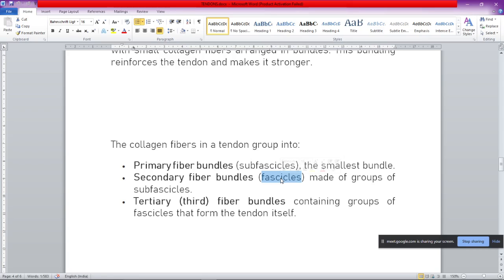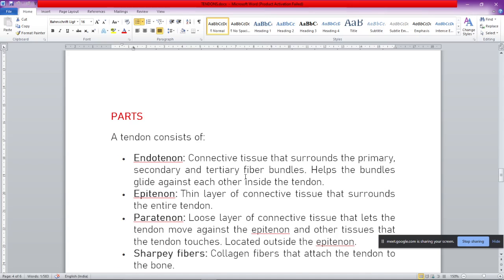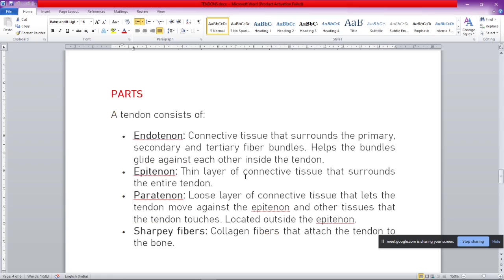Now, these bundles, whether they are primary, secondary, or tertiary, are covered with some connective tissue. The primary fiber bundles are covered with connective tissue. When they group together, they form secondary fiber bundles, and the secondary fiber bundle is also covered with connective tissue. And the same is the case with the third level fiber bundles. Now, after this, I'm going to the parts of a tendon.